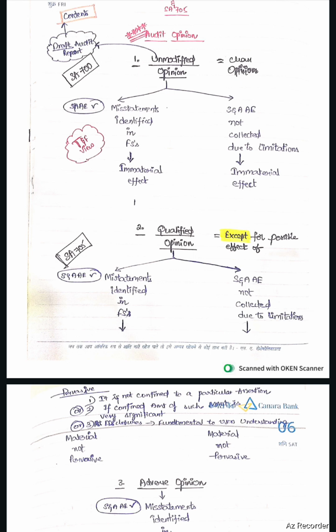Second case, sufficient and appropriate audit evidence is not collected due to limitations, and this has a material and not pervasive effect. Material but not pervasive effect. In such a case, a qualified opinion is issued.